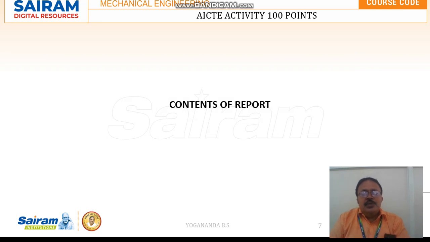So after completing the activities, the student has to prepare report on each activity he has conducted. So after completion of 5 activities, 5 such reports will be framed, and all these 5 reports will be consolidated as one single book with the cover page. So the suitable templates will be distributed to the students.